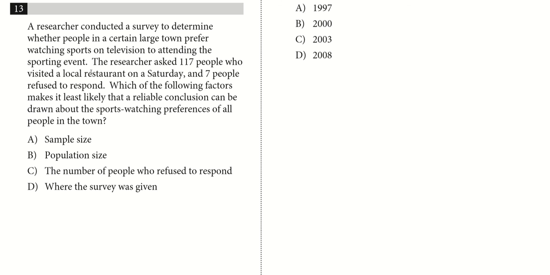some group of people, whoever visits this restaurant on Saturdays, whether it be maybe some ethnic group or some age group. Maybe this is some high class restaurant, so only the wealthy go there, so that's a bad sample. There might be all kinds of reasons why this biases your selection pool.